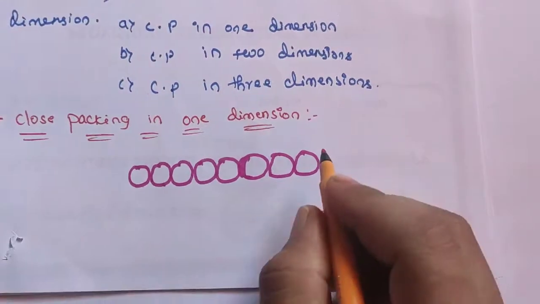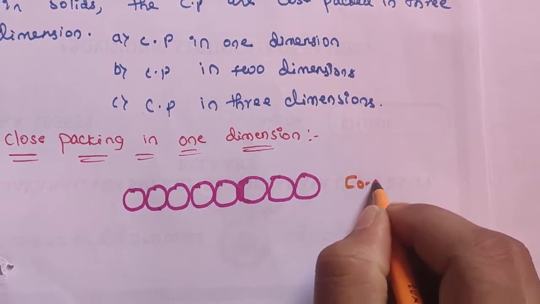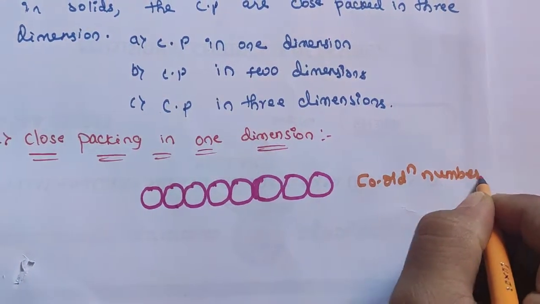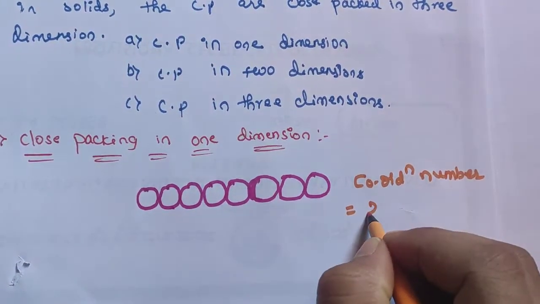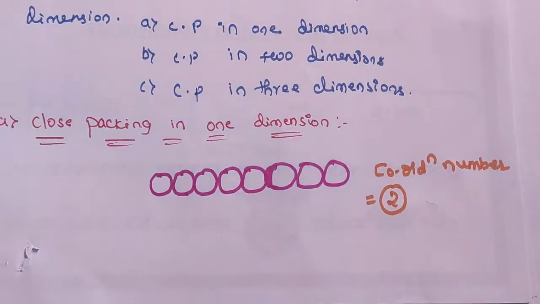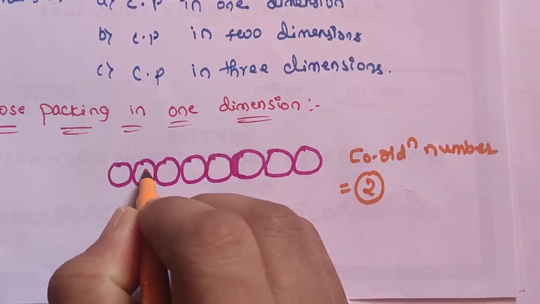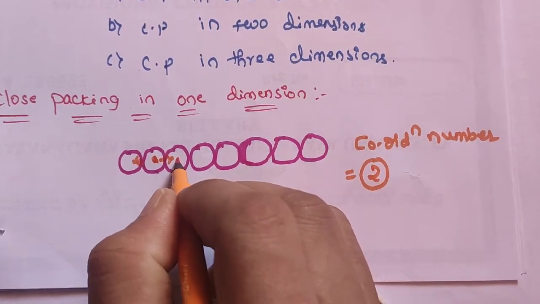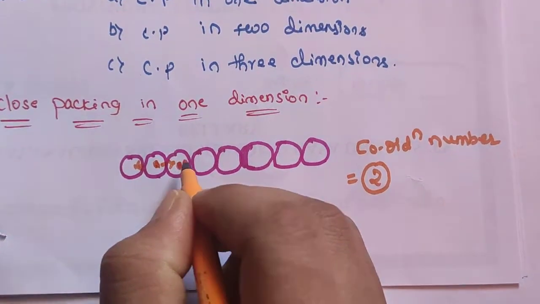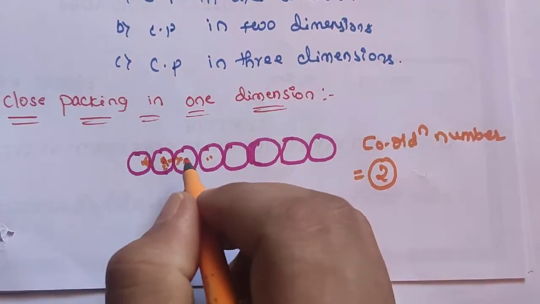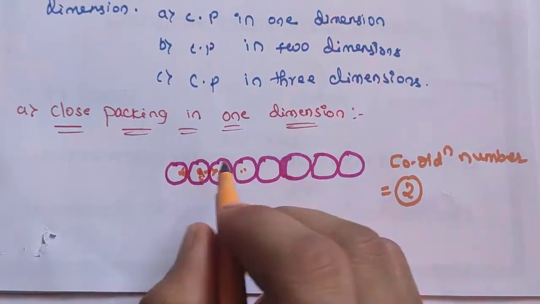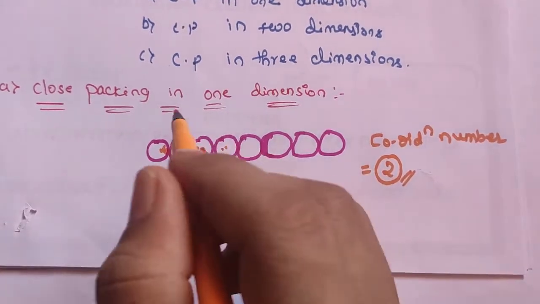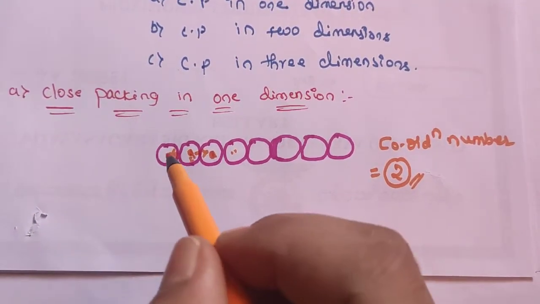So this is very important for a 1 mark or 2 marks question. What is the coordination number for close packing in 1 dimension? You should write 2, because this particle is in contact with this one and this one. Similarly, if you take this particle or sphere, it is in contact with these 2. Like that they are in contact with 2 of their neighbors, so the coordination number will be 2. This is in a single row arrangement only.